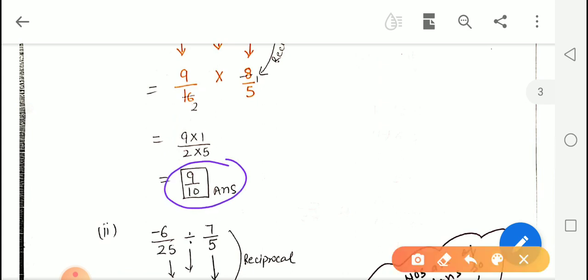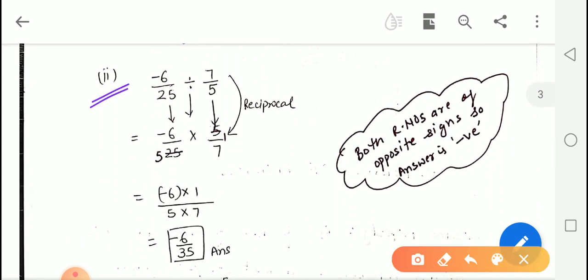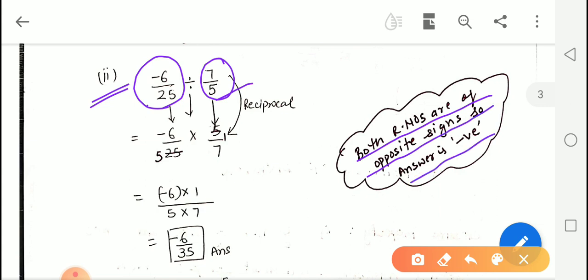Now let us do the next example. This is the second example. In this, the first one is a negative rational number and the second one is a positive rational number. Now see, one is negative and the other is positive. So both rational numbers have opposite signs, so the answer will be negative. Now let us see how. We will copy down the first number as it is. This division sign will be converted into multiplication, and the number after the division sign we will take the reciprocal of, and will reach this step.